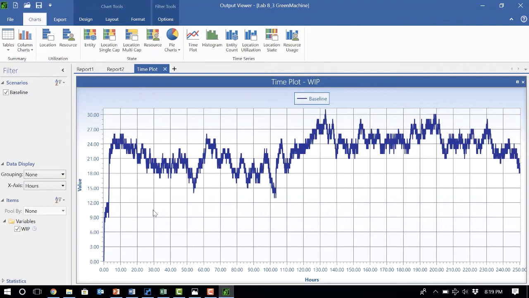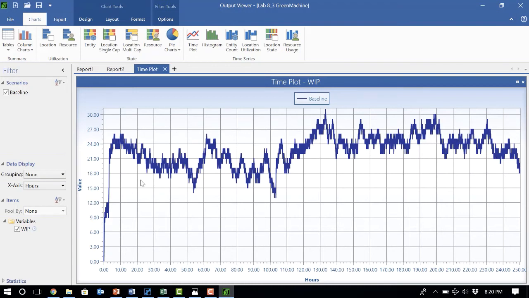So in other words, we want to let the work in process variable go through all its ups and downs and then gradually get to an equilibrium point or a steady state. And then when we get to that point, we want to just include these numbers in calculating work in process. So all these initial ups and downs till we finally get to this equilibrium point, I don't want to include them in any calculation.